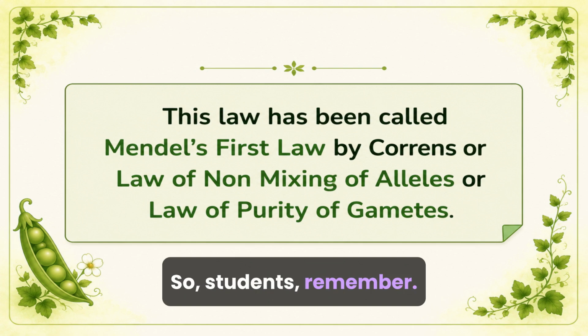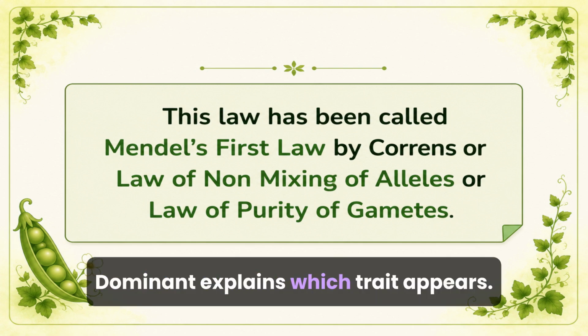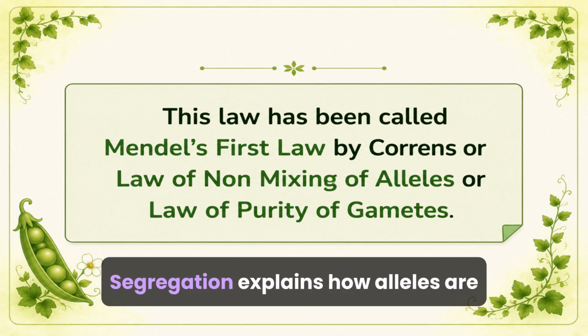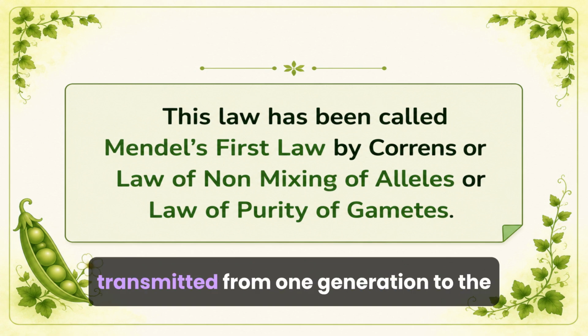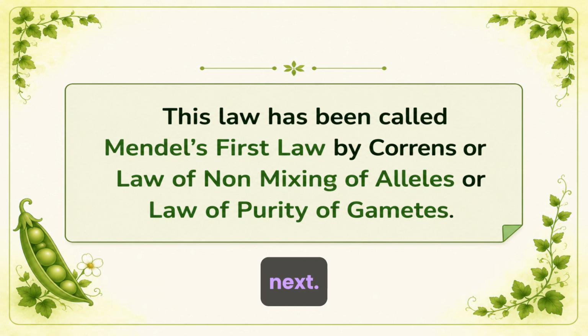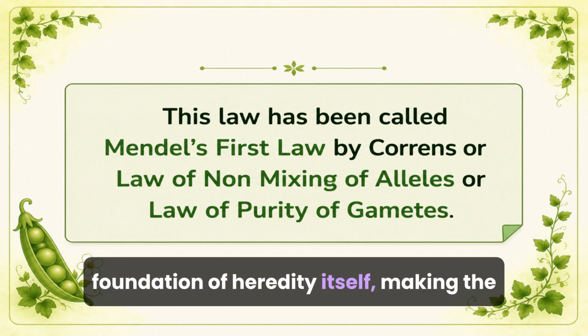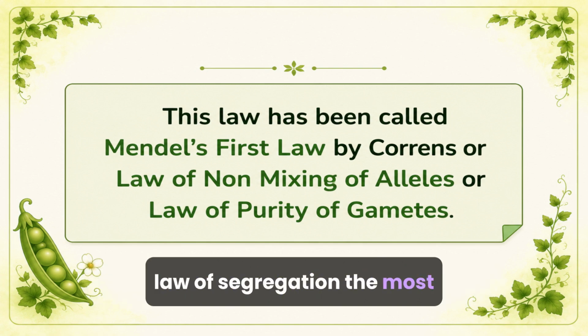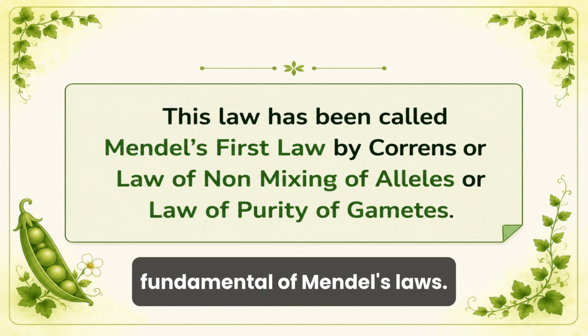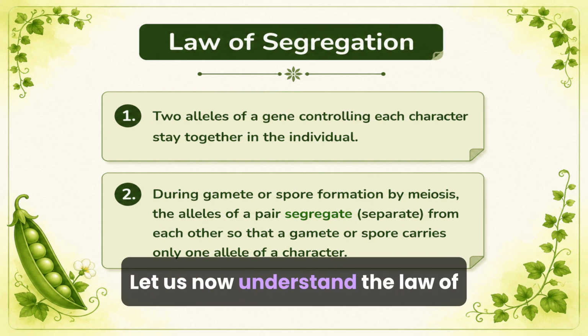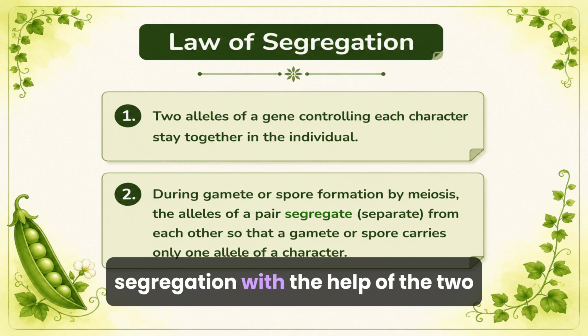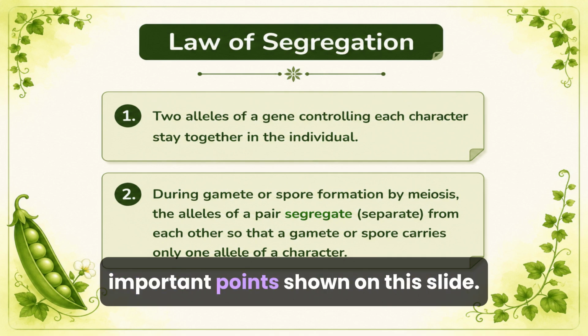So students, remember, dominance explains which trait appears. Segregation explains how alleles are transmitted from one generation to the next. And transmission of alleles is the foundation of heredity itself, making the law of segregation the most fundamental of Mendel's laws. Let us now understand the law of segregation with the help of the two important points shown on this slide.